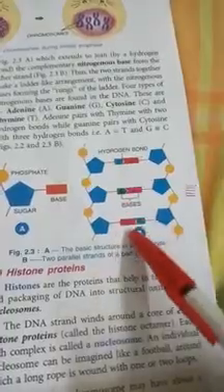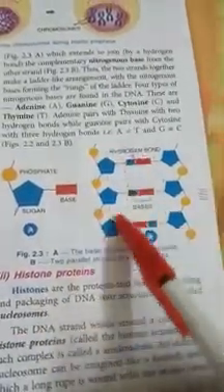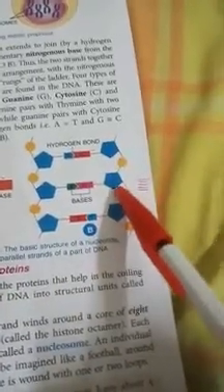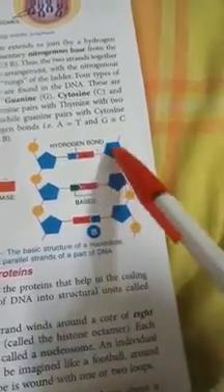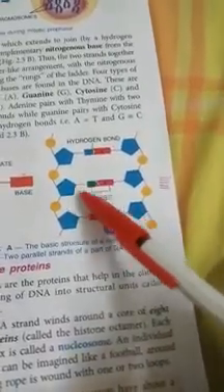It can make a gene, or thymine and cytosine together may also make a particular gene. Here you can see another sequence: adenine, guanine, thymine. Here thymine, cytosine, and so on. Like this, with more addition of nucleotides, it can make another gene.